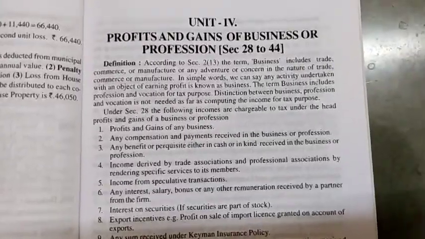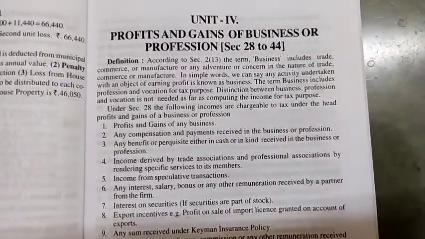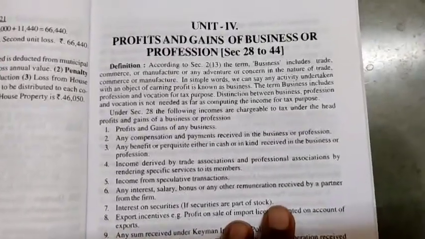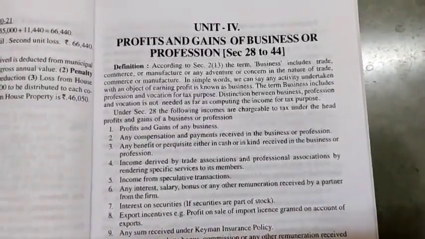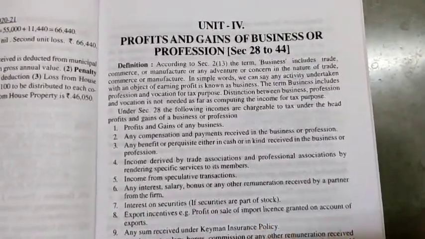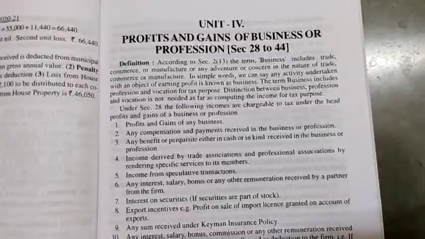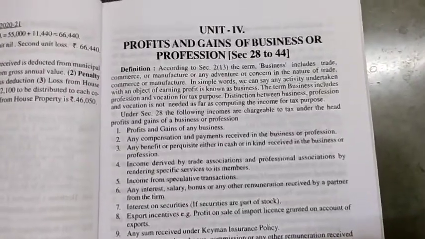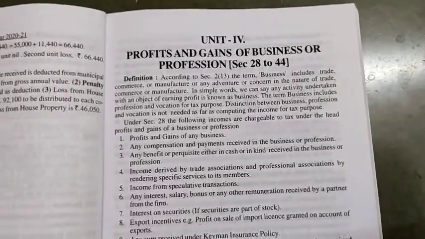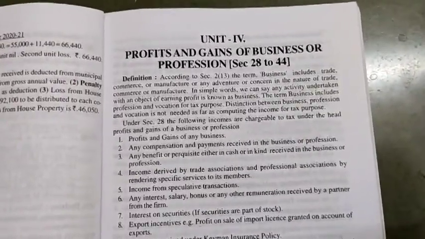Hi students, today I am going to start with Unit 4, profits and gains of business or profession. Before starting income tax, in the income tax introduction class itself I said we have 5 types of incomes: income from salary, income from house property, profits and gains of business or profession, income from capital gains, and income from other sources.